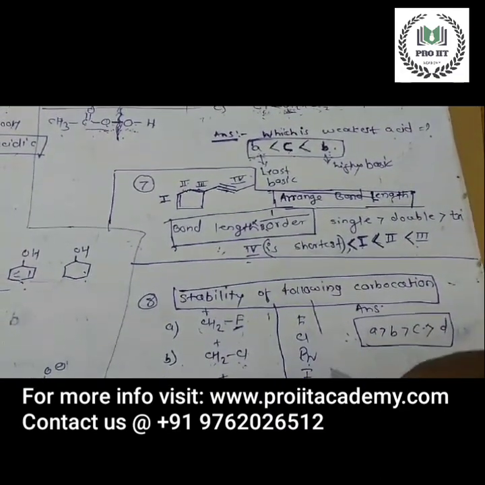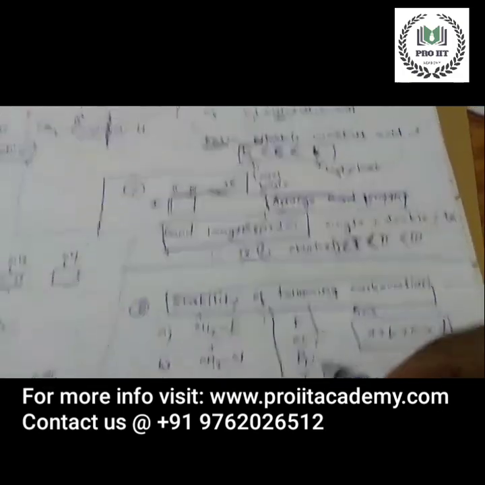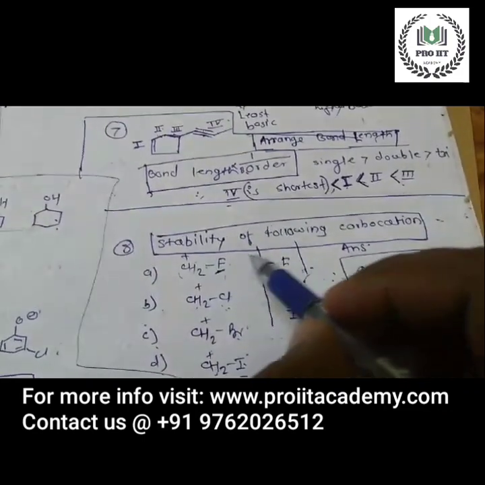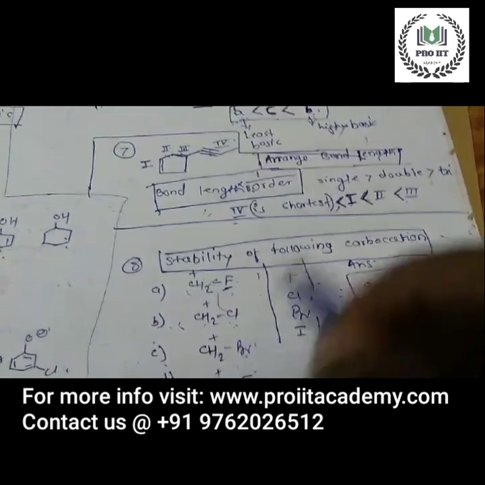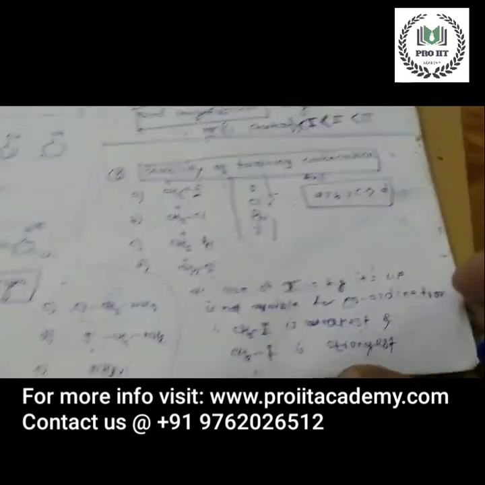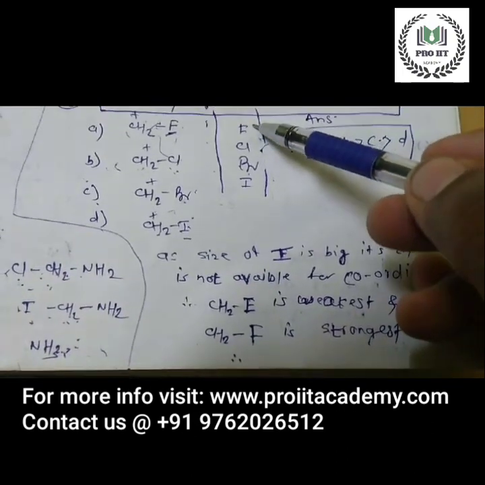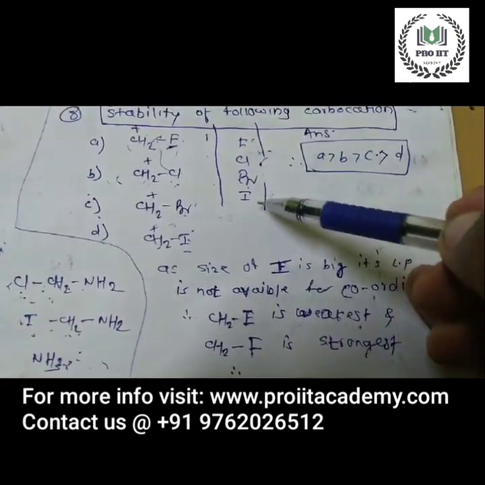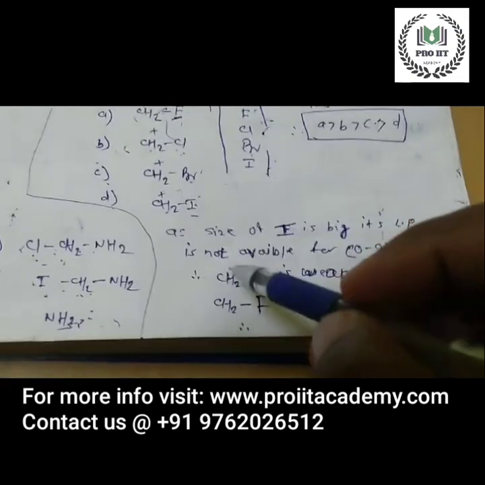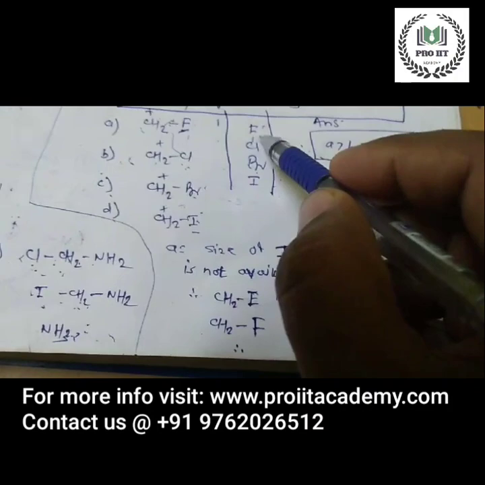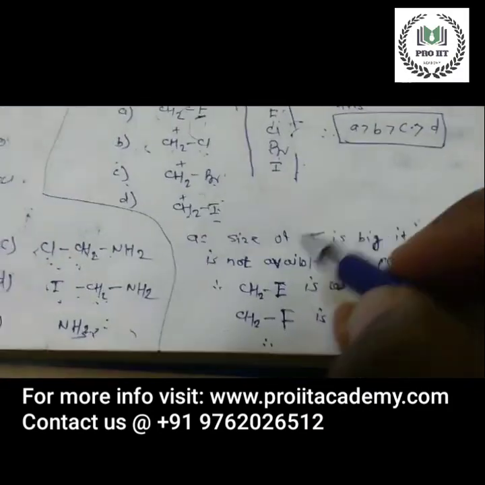What have they asked? They have asked which carbocation is more stable, F or I. To answer this, we have to go into the halogen part. We know fluorine is the most electronegative atom and iodine is the least. As we go from top to bottom, size increases, so the size of fluorine is the least while the size of iodine is the highest.